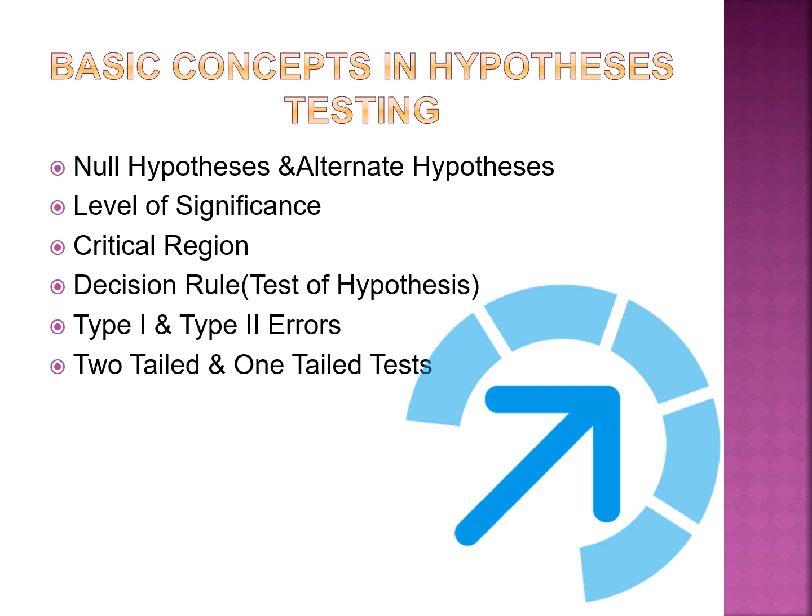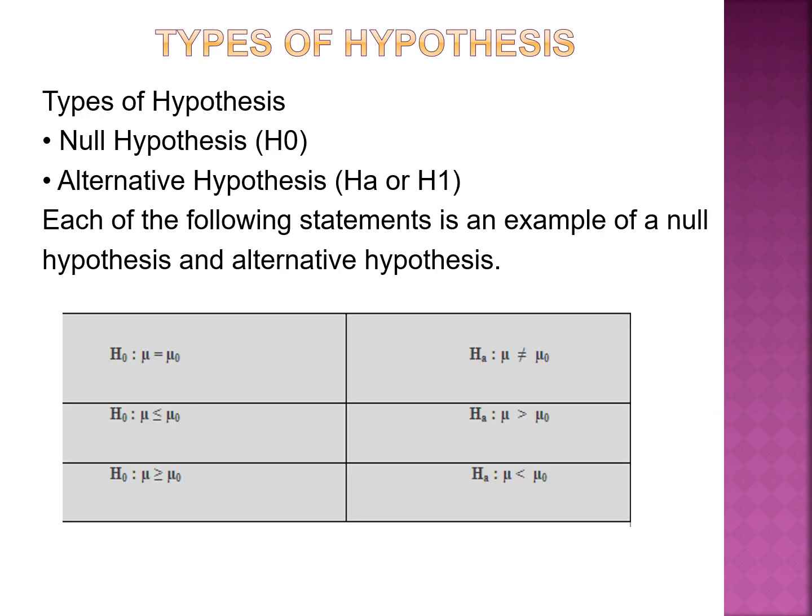Then you have to fix your level of significance. Then you have to see your critical region. Then you have to decide, and you have to know about type 1 and type 2 error. And then you have to know about two-tailed and one-tailed tests. Now, to take up the first concept of hypothesis testing, which is a very crucial, important step.